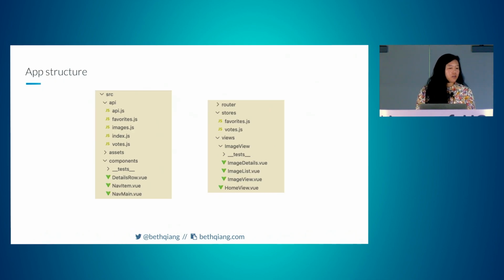So as an overview of our app structure, we have API modules for each group of endpoints that our application uses. Our components consist of the details row, which is just that breed, favorite buttons, vote buttons, kind of card, as well as nav item and a main nav. We have a favorite and a vote store, and then our views consist of that home page, an image view, which is basically just a container with a heading, and then a router view underneath that switches between the image list, which is that list of dogs, and the pagination, and image details, which is that one large picture with the card underneath.